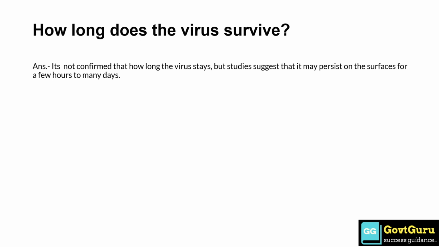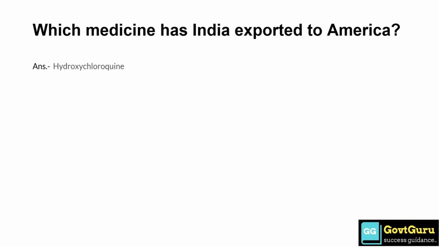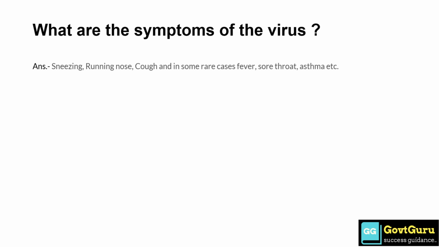How long does the coronavirus survive? The answer is, it's not confirmed how long the virus stays, but studies suggest that it may persist on surfaces for a few hours to many days. Which medicine has India exported to America? The answer is hydroxychloroquine.